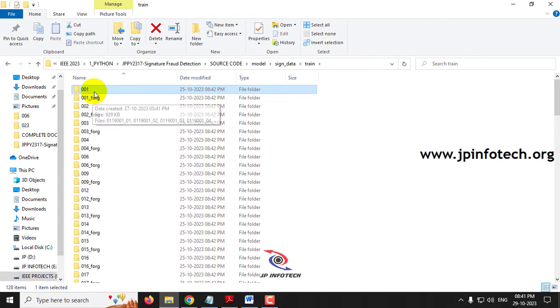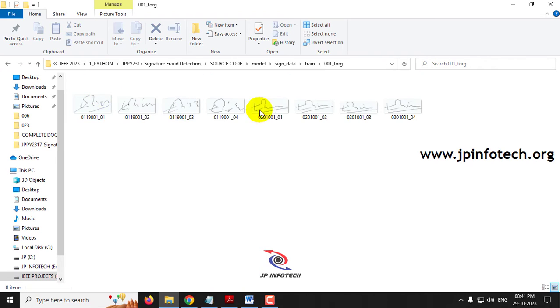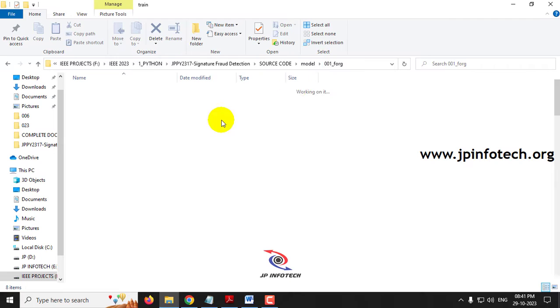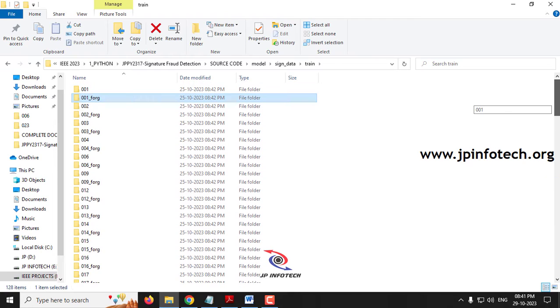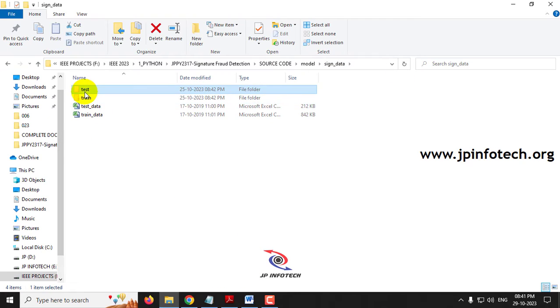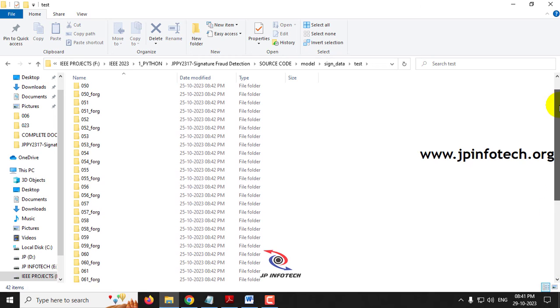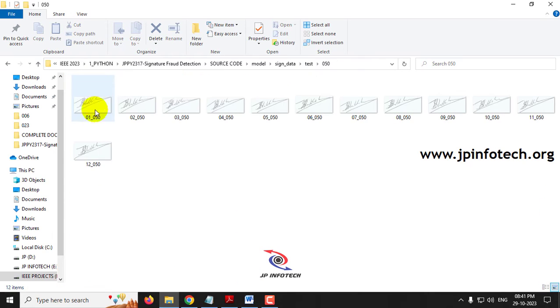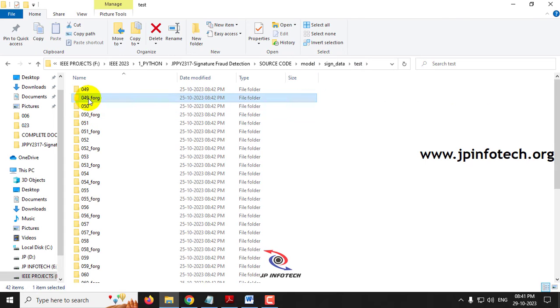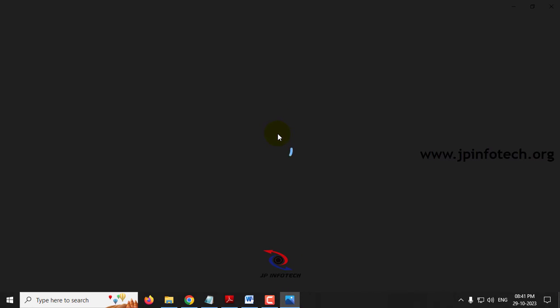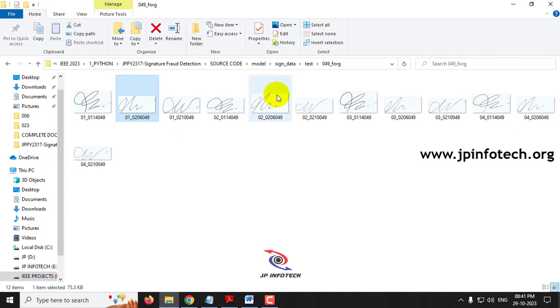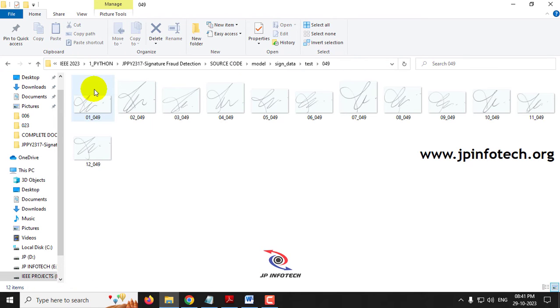Here you can see another folder with the same ID, the forged one, containing the forged signature images. In this way there are around 128 folders in the train folder, and in the test folder we have around 42 folders. Both contain genuine and fake, that is, original and forged signatures. This is a sample. All the images are in PNG format. Here you can see sample images like this. Each folder has various samples of the signatures. This is about the data set part.